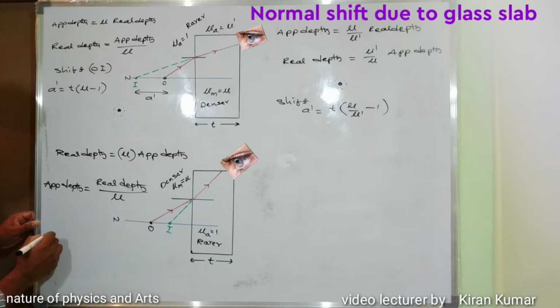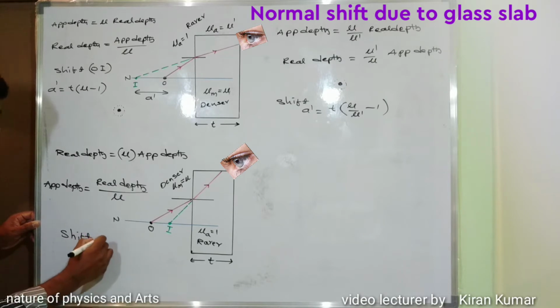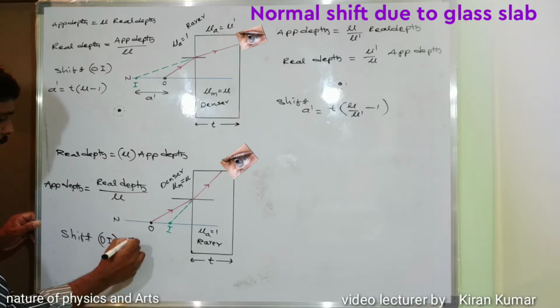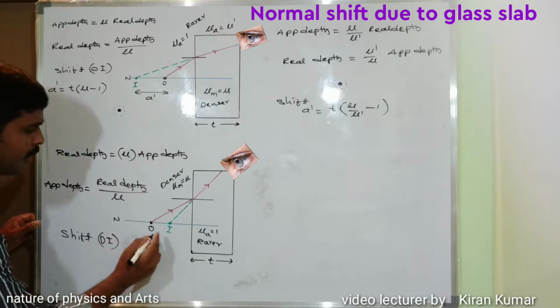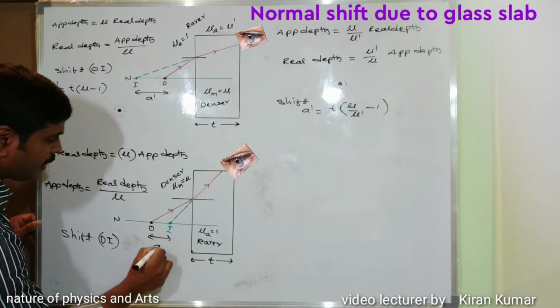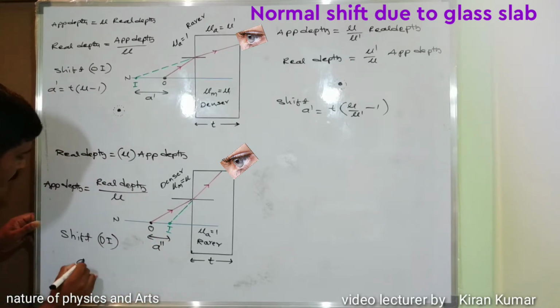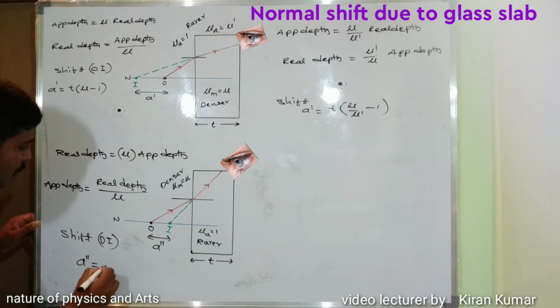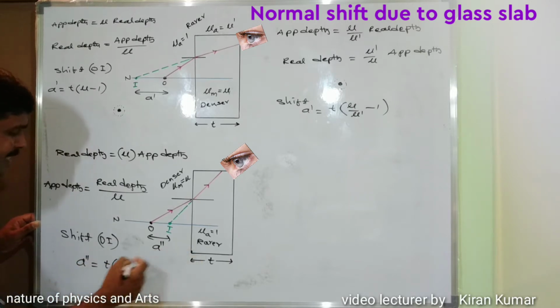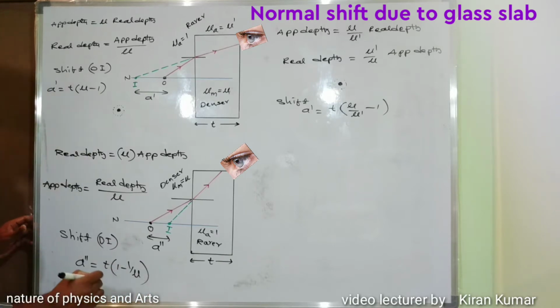And for the apparent normal shift, the shift from the object to the image is taken here as A double dash. A double dash is equal to t, the thickness, into (1 minus 1 by mu).